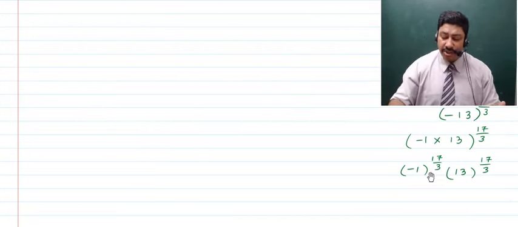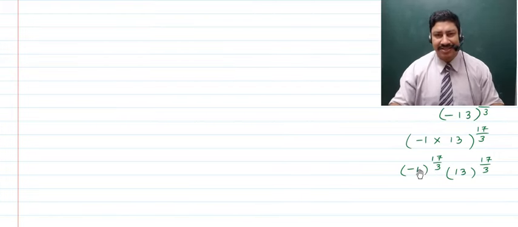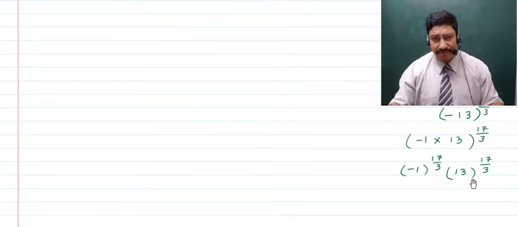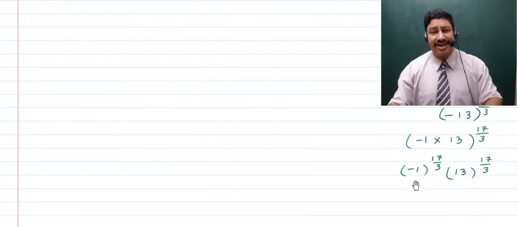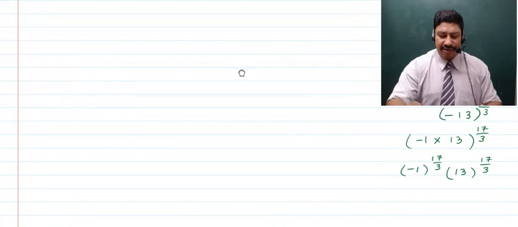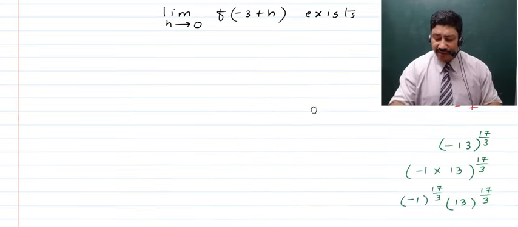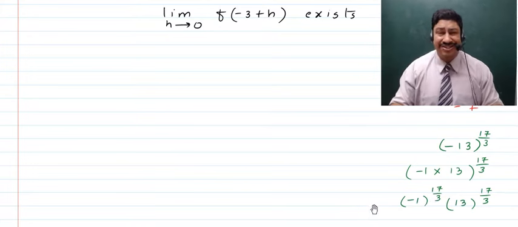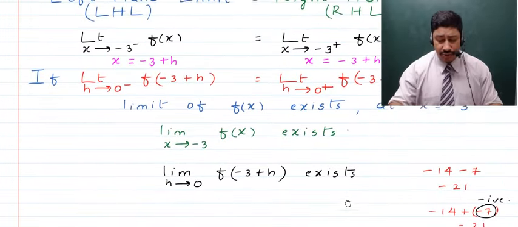But if you talk about the number which is on the left hand side, it is not even i, but obviously it is an imaginary number, right? So we can't talk about numbers which are in any root form but negative, right? If there is any negative number, you cannot find out its square root, cube root, nth root, and here we are trying to find out its cube root. So obviously this will also give you a complex number, and we are here just talking about real numbers.